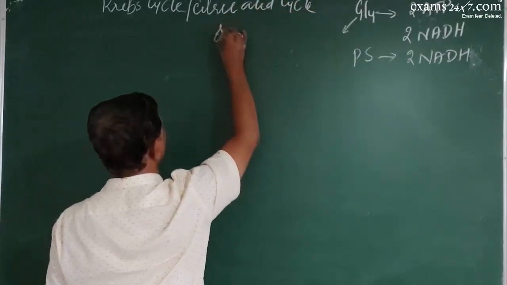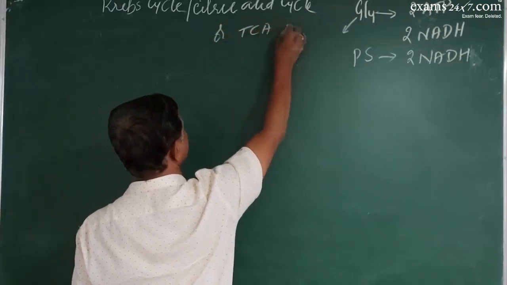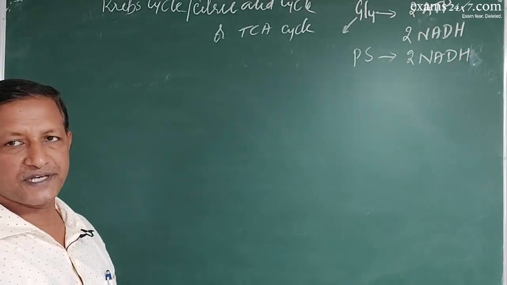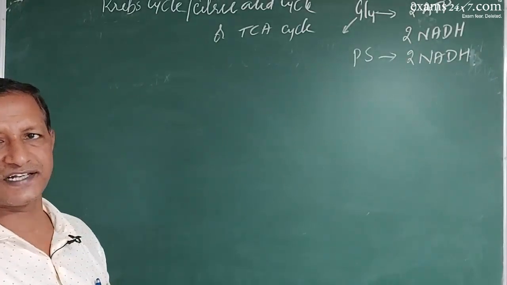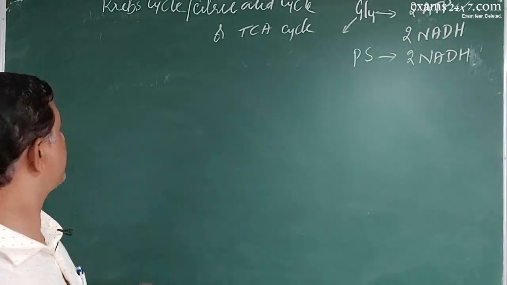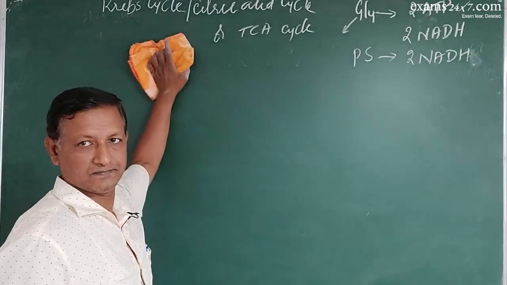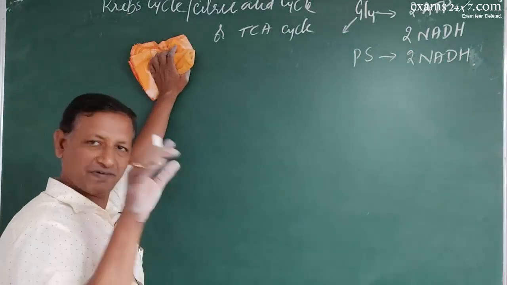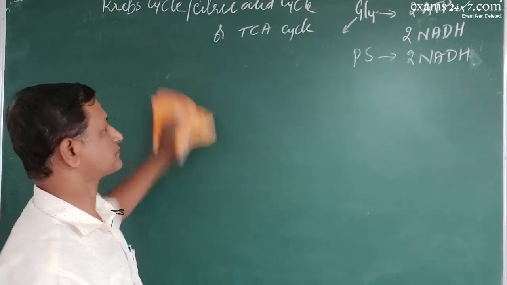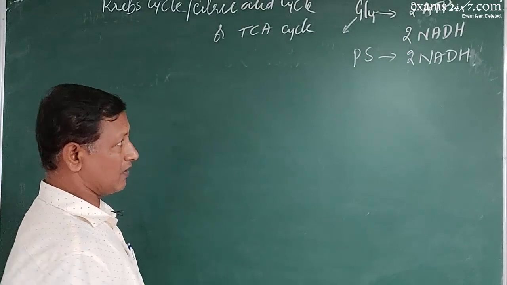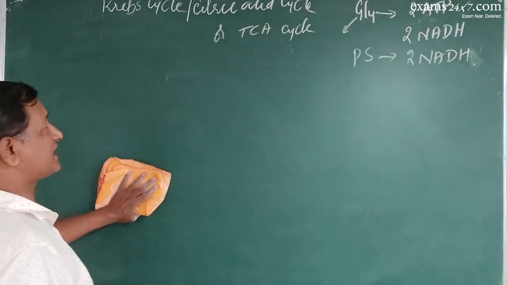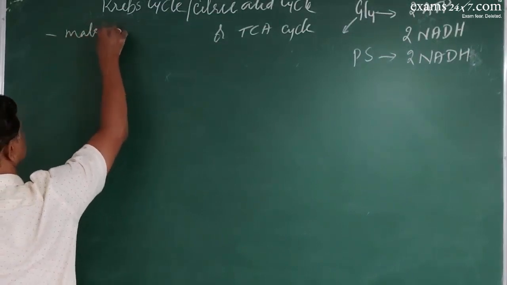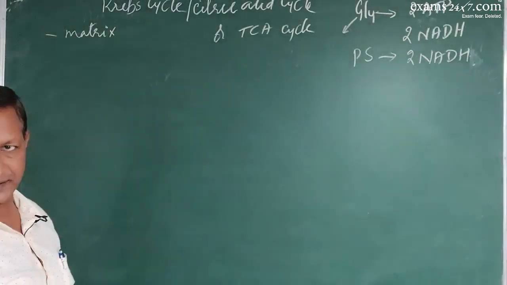Which is also called TCA cycle, tricarboxylic acid cycle. You can call it by any name: Krebs cycle, TCA cycle, citric acid cycle, anything. And it is a cycle. It's not a linear sequence, it's a pathway, but cyclic. A cyclic pathway. Now, what happens? This occurs again in the mitochondrial matrix.